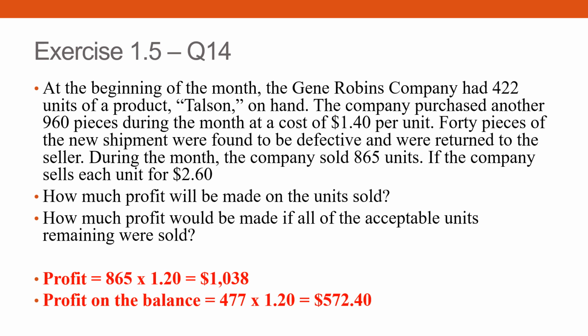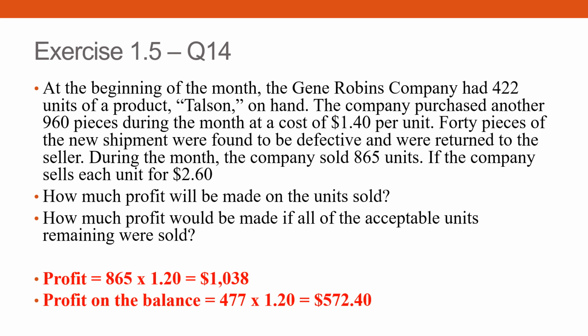Now, when you have such a long question like that, always find the fastest way to do it. What would be the fastest way? They want profit, right? So what is profit? Profit is always the selling price minus the cost price. What you sell and what is the cost, that difference is the profit that you will make. So what is the cost price of it? 140, correct or not? The cost price is 140. Selling price is 260. Just read, everything is in the question. Highlight it so you'll be able to see it. So what's the profit for each unit? $1.20. That means each unit's profit is 120.